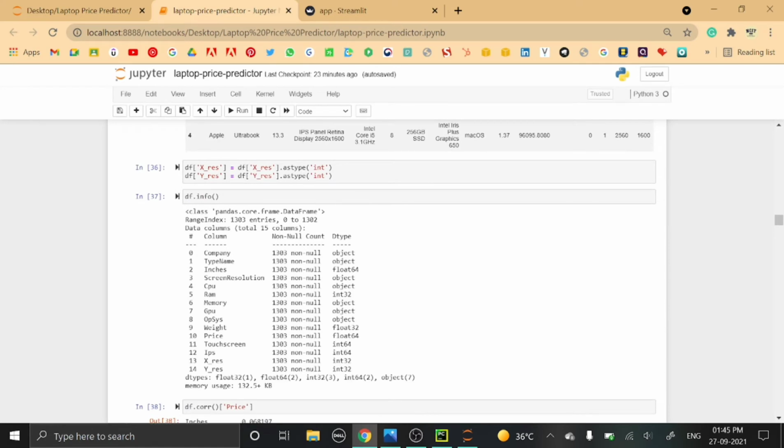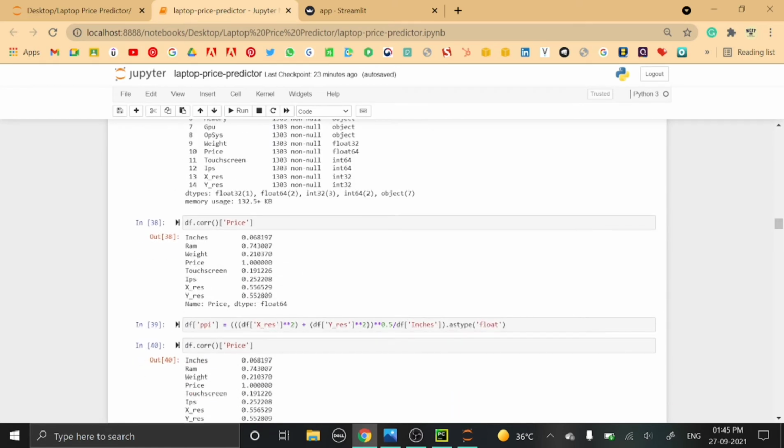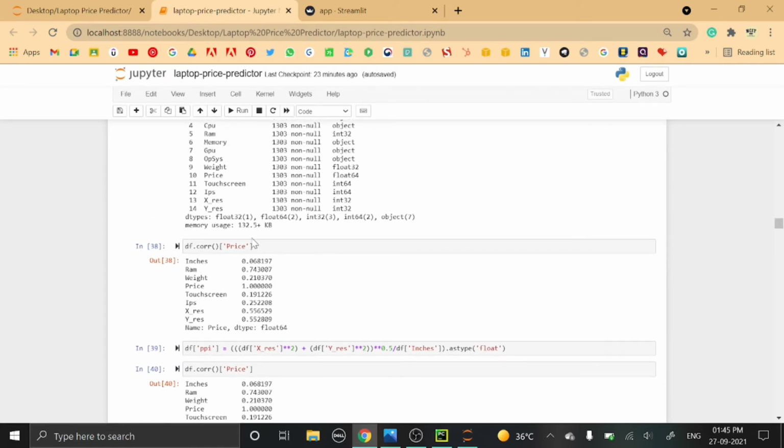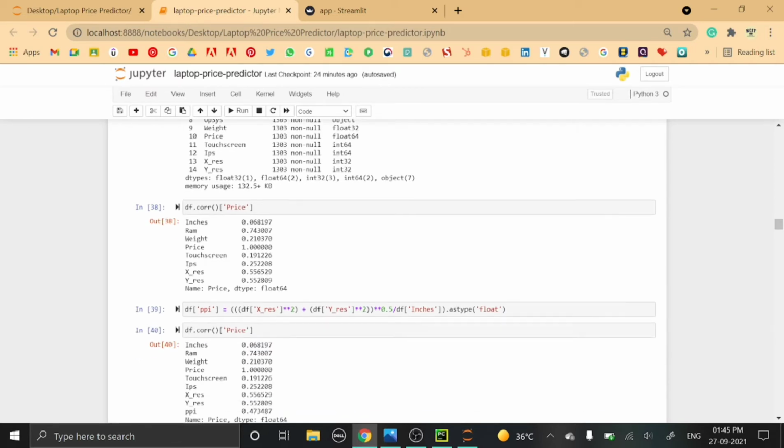So here you can see that it is integer now. Then if we perform a correlation of these columns with the price, here you can see that we have a strong relationship with RAM, and a very weak one with weight and with touchscreen, and a slightly strong one with the X resolution and Y resolution.